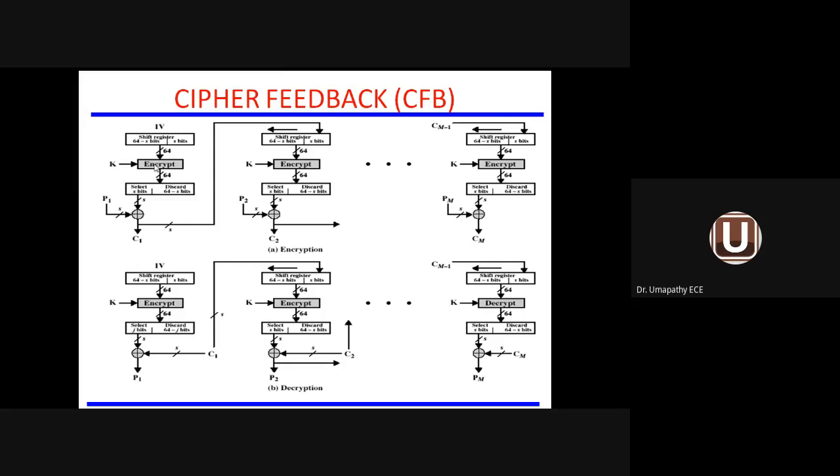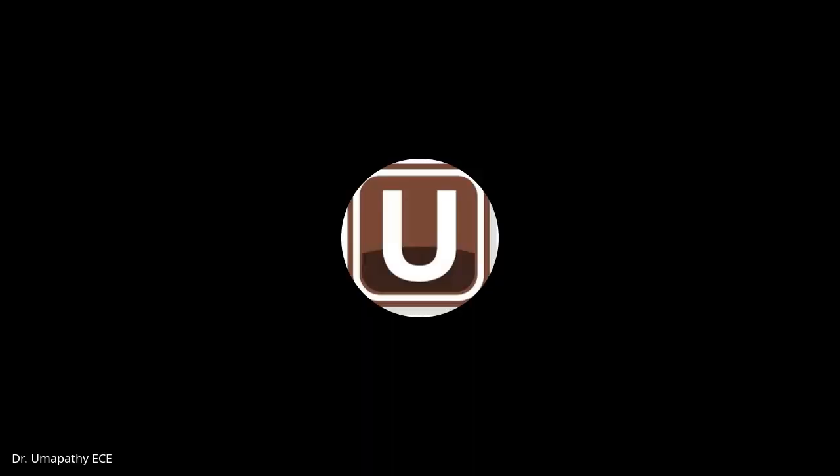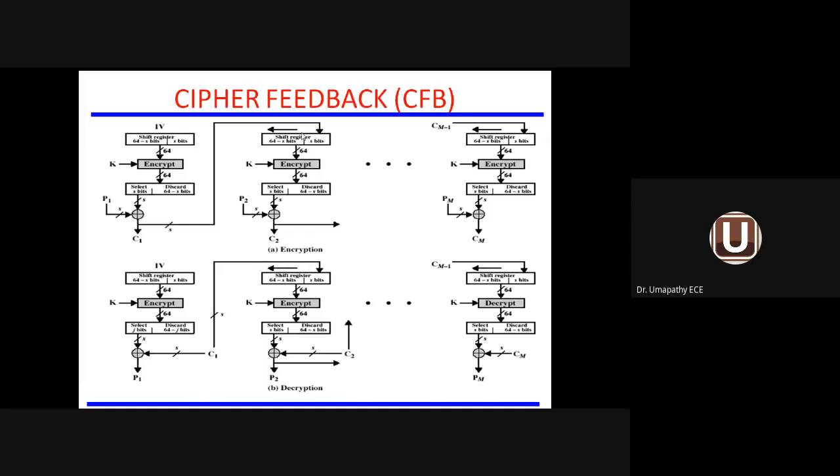Your stream of information, this is the plain text information given as a stream of bits. This one is the block cipher. K is the subkey. So the ciphertext block is fed back to another block. That means based upon